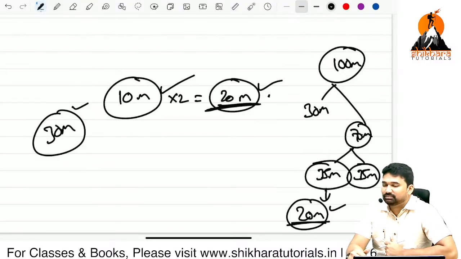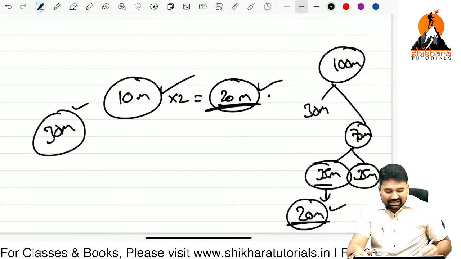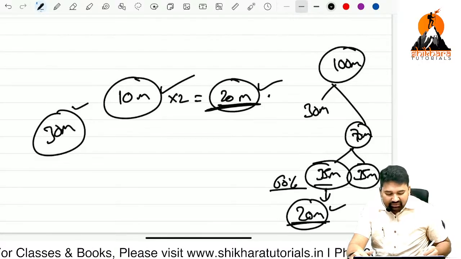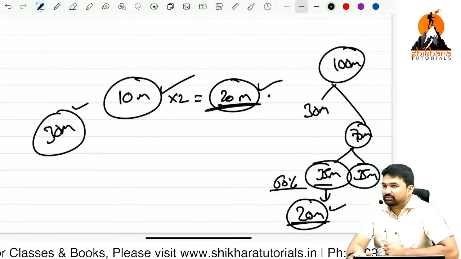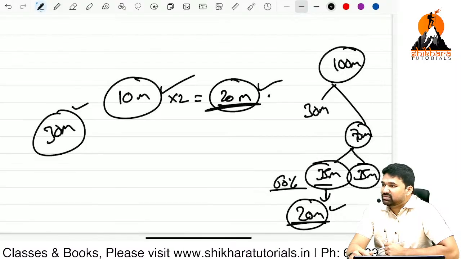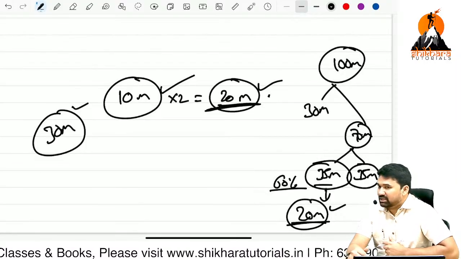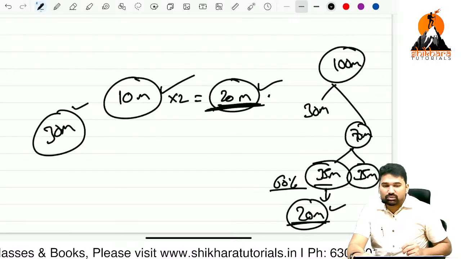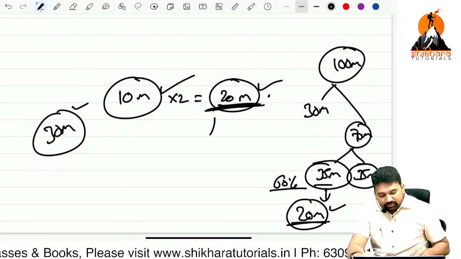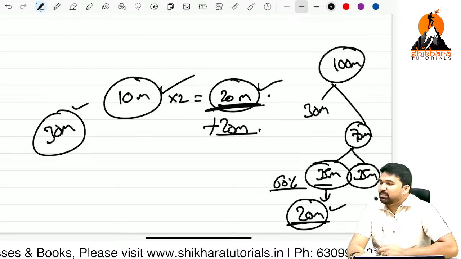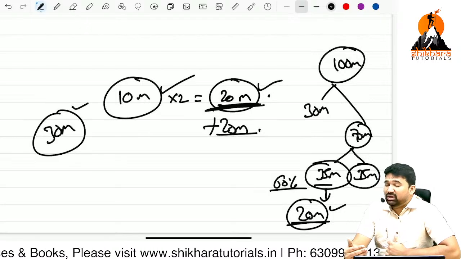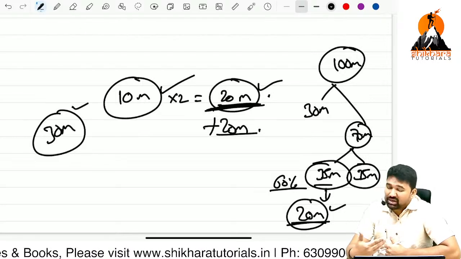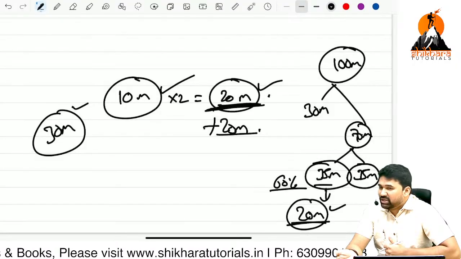Realistic thinking. So 60% of 35 marks will amount to somewhere around 20 marks. So from MCQs you have scored 20 marks, and from the descriptive, your well prepared areas, you have scored another 20 marks. 20 plus 20, how much?